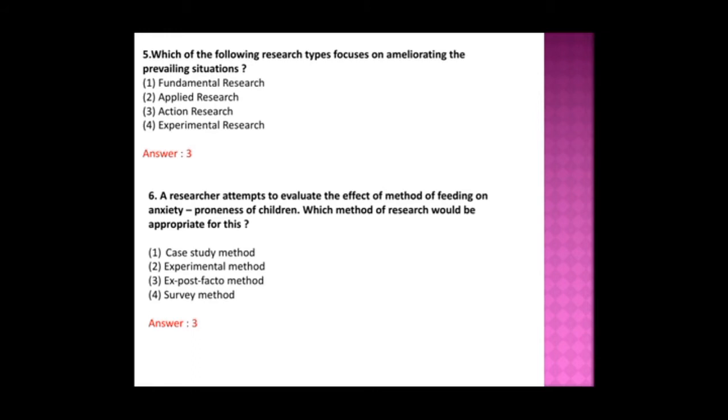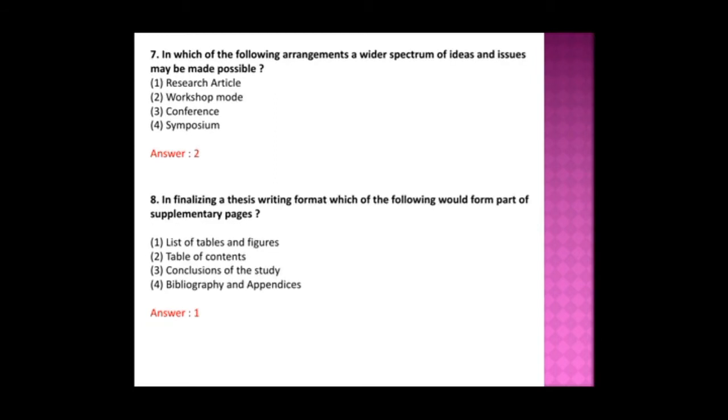And the sixth question is, a researcher attempts to evaluate the effect of method of feeding on anxiety proneness of children. Which method of research would be appropriate for this? Here, the ex post facto method. Okay, you just see the research methods we discussed in the last video. We discussed the ex post facto method. You refer to that video. Okay, so here the answer is 3.